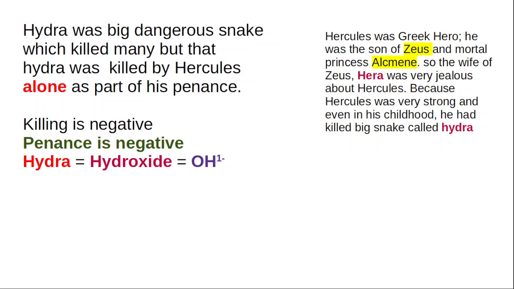Even though Hercules was very strong, Hera intentionally created so many troubles and very difficult situations for him. So the suffering of Hercules was indicated by 1 minus, and those sufferings were suffered only by Hercules, no other being in this universe. That is why 1 minus. That Hydra remains as hydroxide. Hydroxide valency is 1 minus.